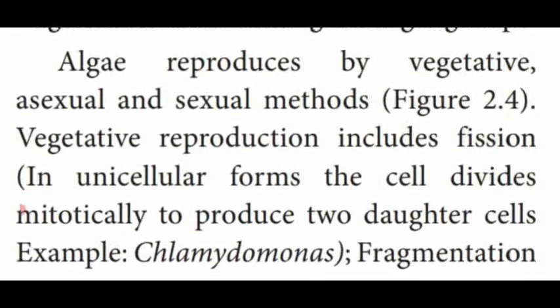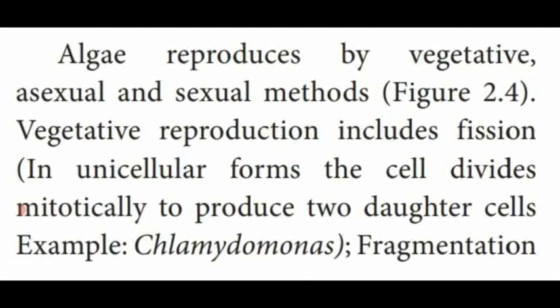Not only that, algae also show variation in the mode of reproduction. There are three types of reproduction seen in the different algae: vegetative, asexual and sexual. So vegetative reproduction takes place by fission.